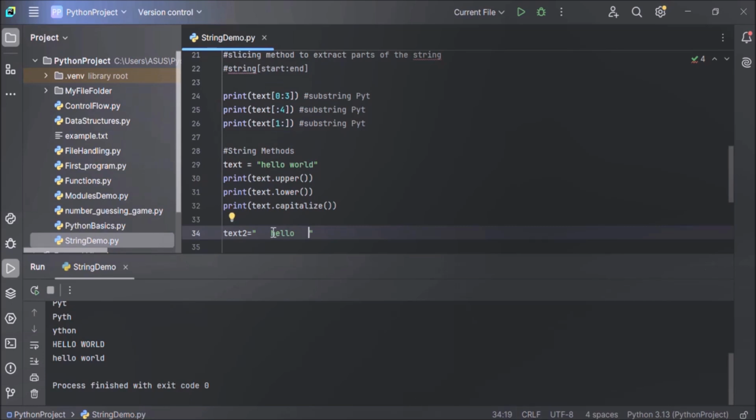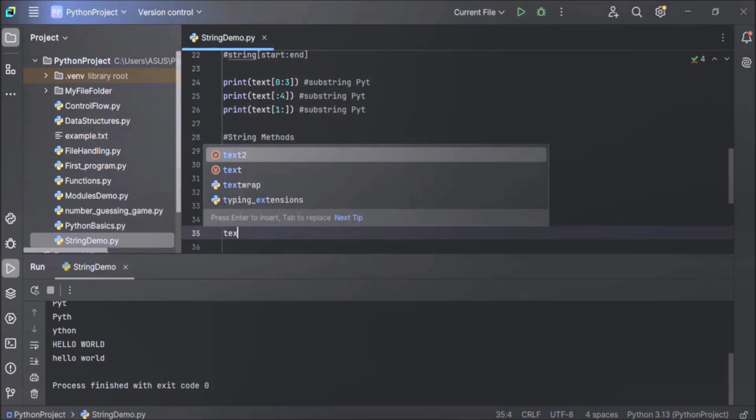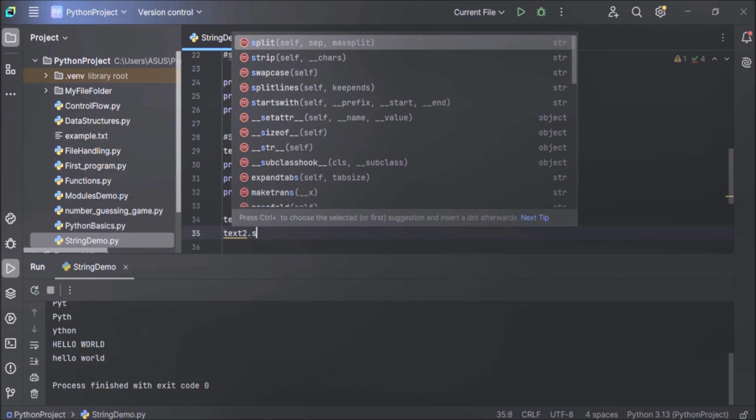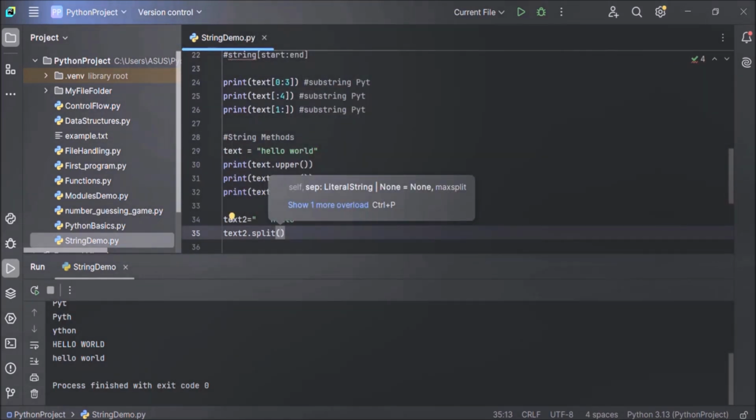So we have added leading and trailing white spaces. Now we want to remove these white spaces. How to remove them? Using a string method, we can easily remove them.